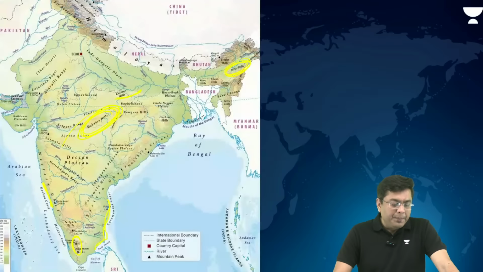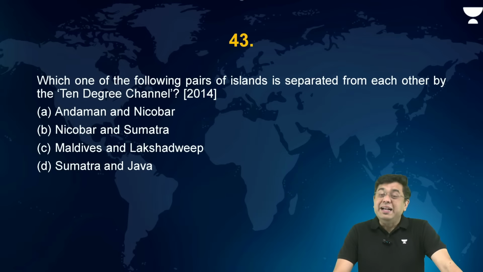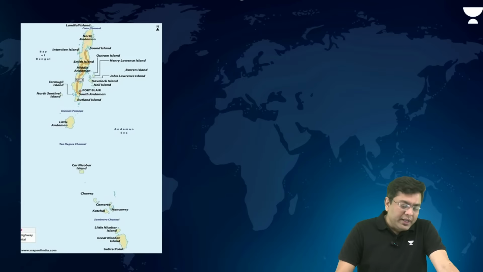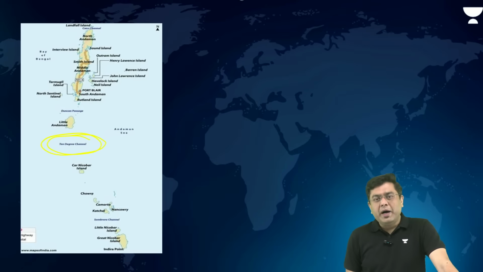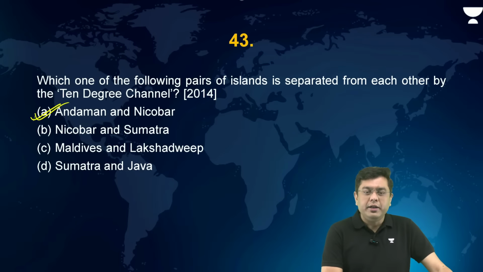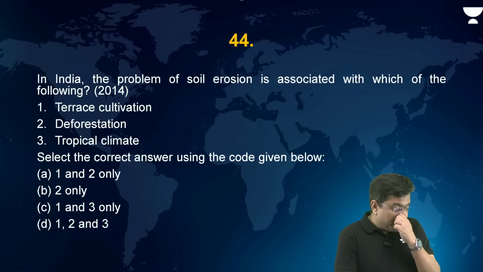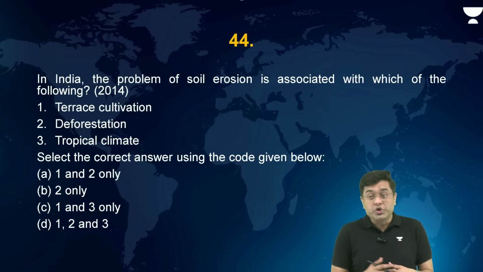Okay. Now then, which one of the following pairs of islands is separated from each other by the 10-degree channel? Now 10-degree channel, named after the 10-degree latitude, that ends up separating the region of Andaman group of islands from Nicobar group of islands. So here the correct answer is going to be Andaman and Nicobar. Okay. Then in India, the problem of soil erosion is associated with which of the following? Terrace cultivation, deforestation, or tropical climate. Which of them is leading to soil erosion in India?